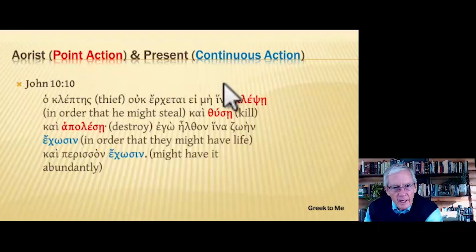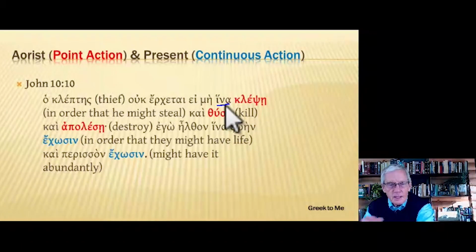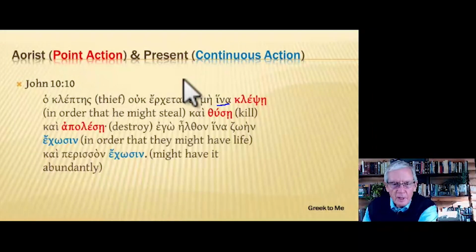Now here we have the red flag word, hina, klepse. This is related to the noun kleptes. Klepto means I steal. So klepse is an aorist active subjunctive third person singular, in order that he might steal, point action.